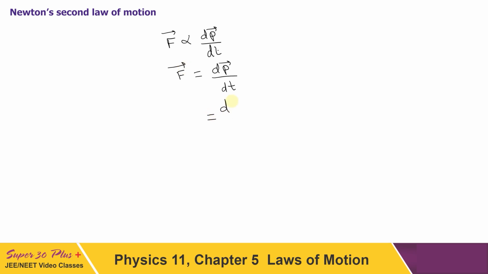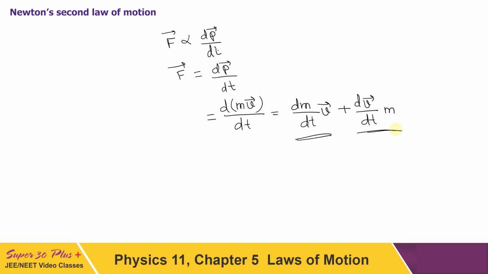So just substitute this mv here, and on differentiating, it can be written as dm by dt times v plus dv by dt times m. Now it has two terms. In the first term mass is changing with time, and in the second velocity is changing with time. So the total force, the net force, has to be the vector sum of these two terms.